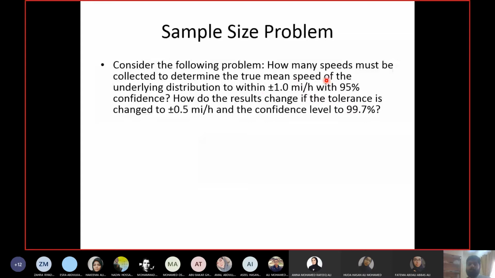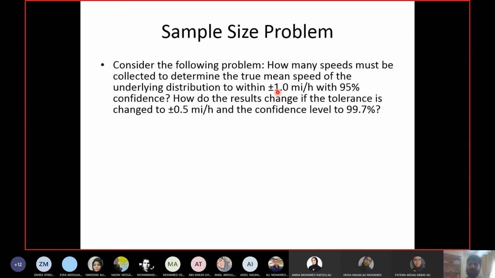So we want to find out how many speeds should be collected, so that the true mean speed, meaning the actual mean speed of the distribution, is within plus minus 1 mile per hour. This is my tolerance level, my precision. How do I know that? First of all, it is given with a plus minus sign, and it has the same units as the speed, so it must be the error.